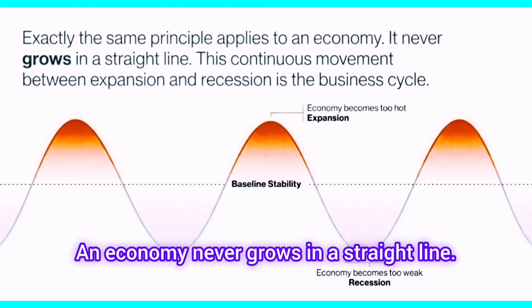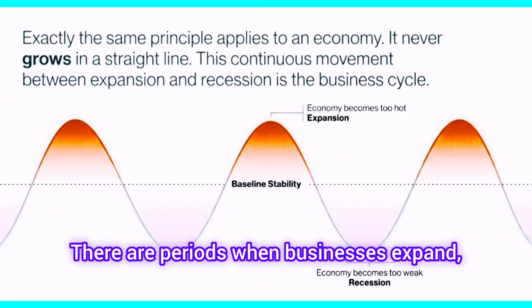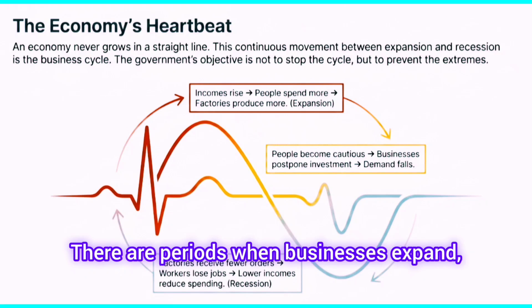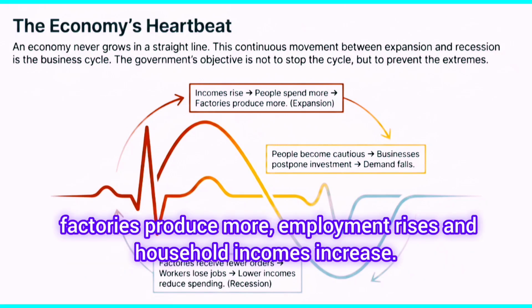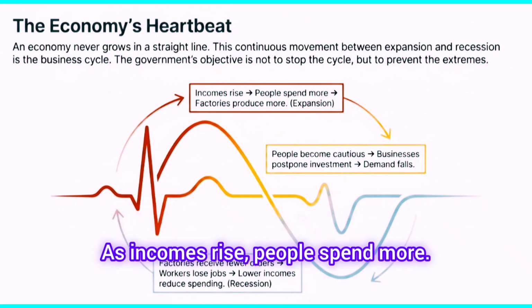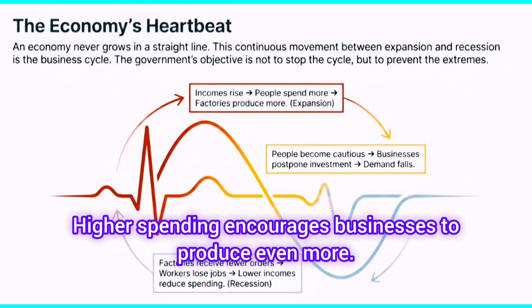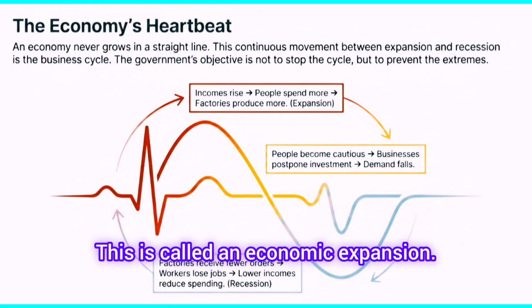An economy never grows in a straight line. There are periods when businesses expand, factories produce more, employment rises, and household incomes increase. As incomes rise, people spend more. Higher spending encourages businesses to produce even more. This is called an economic expansion.